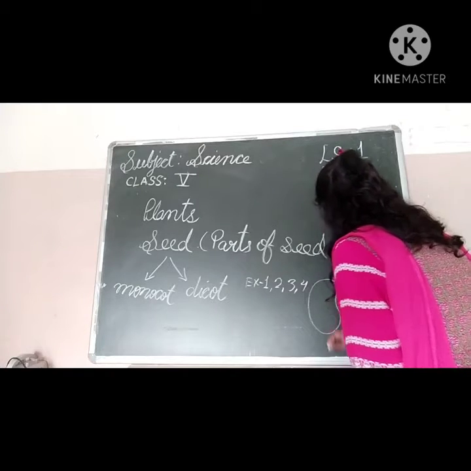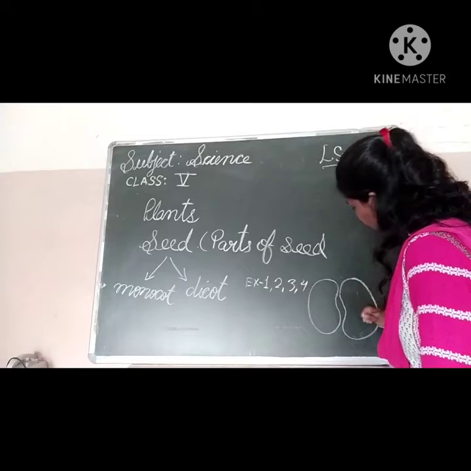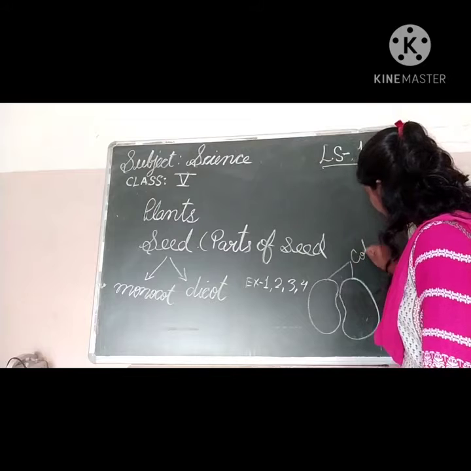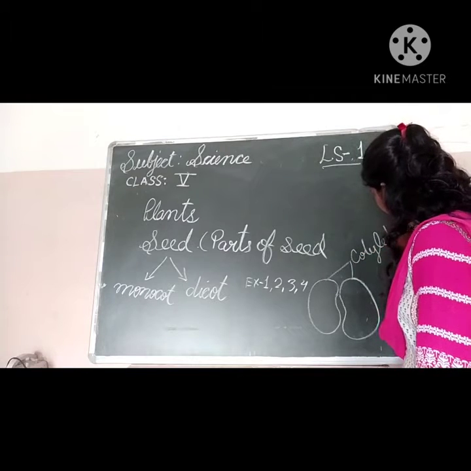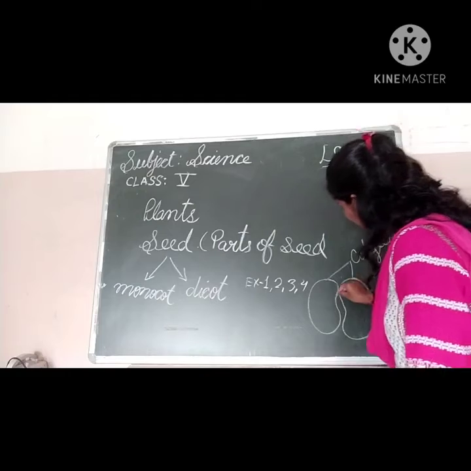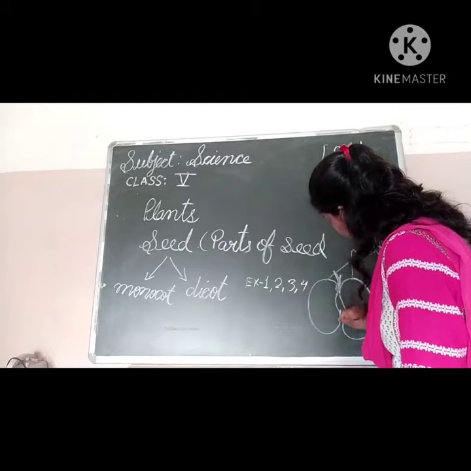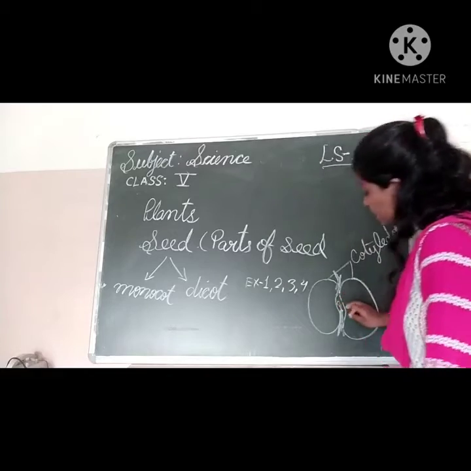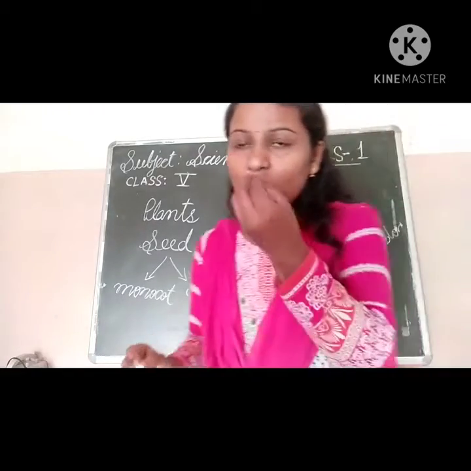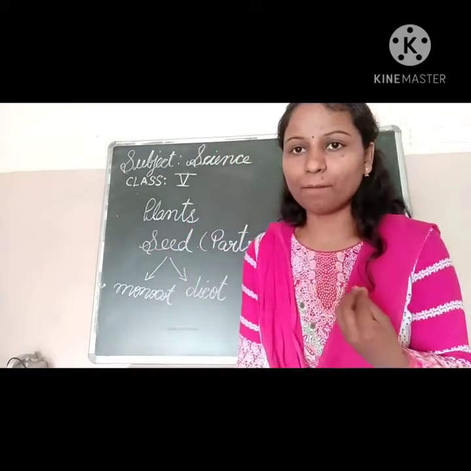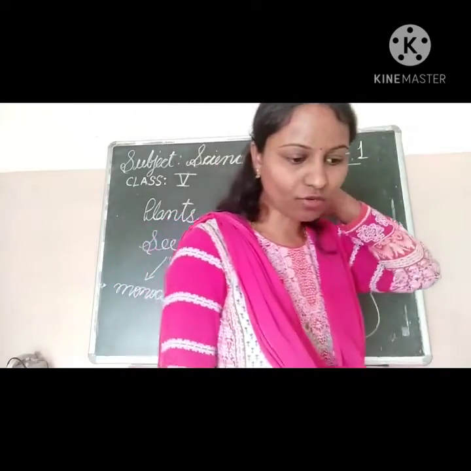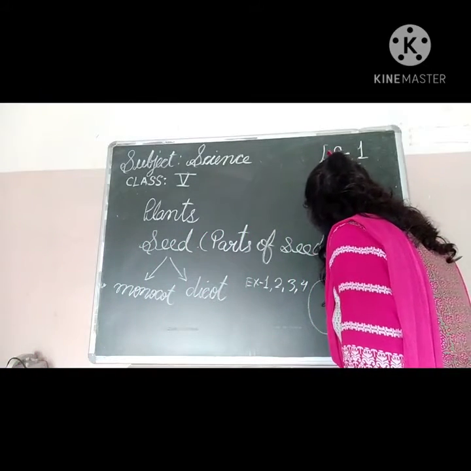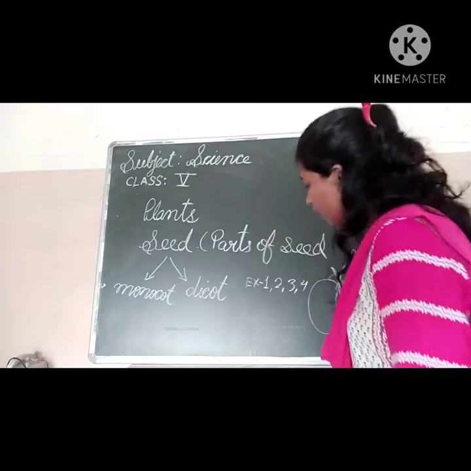Here this is the kidney bean. This is called what? Seed coat. This is the cotyledons. Okay, children, this is cotyledons. Here the small shoot will be going up and the small root will be growing down, and this is called the embryo. That small sapling is called the embryo. And one more thing I want to say, beta: this which is growing up is called the shoot, and this is going down as the root.